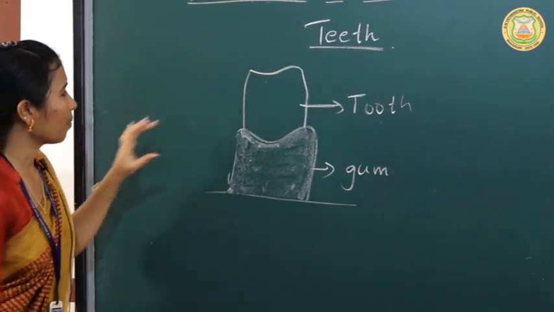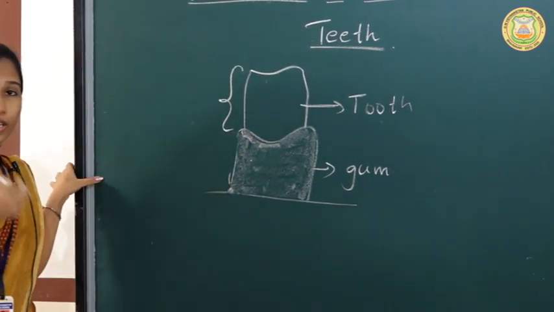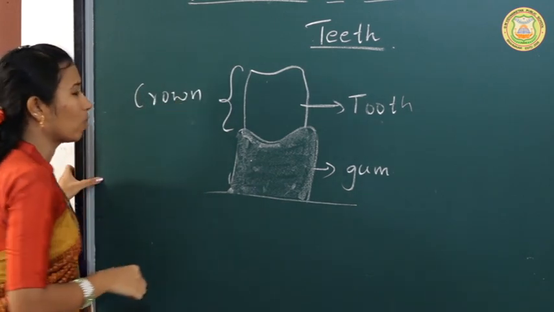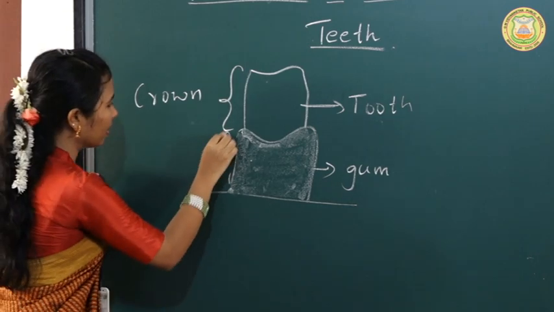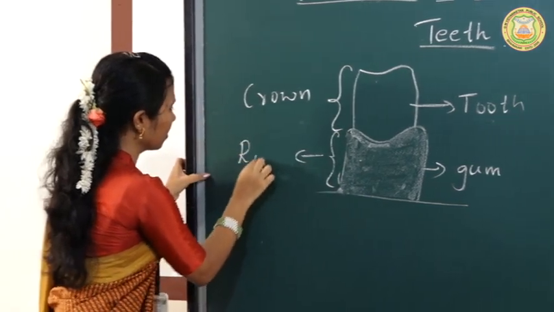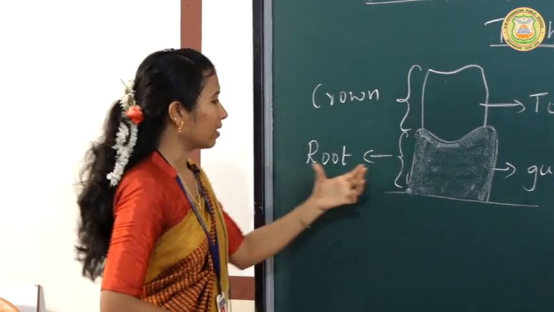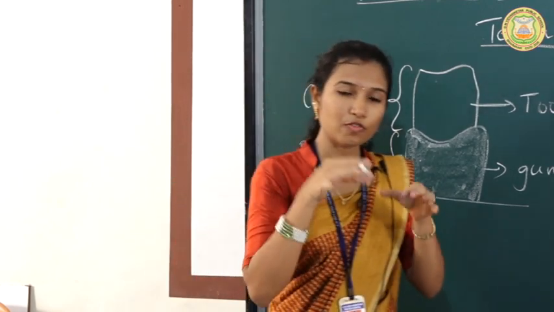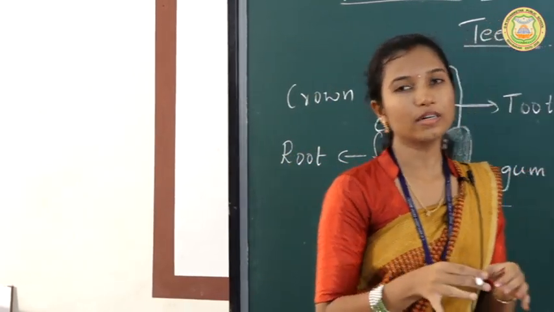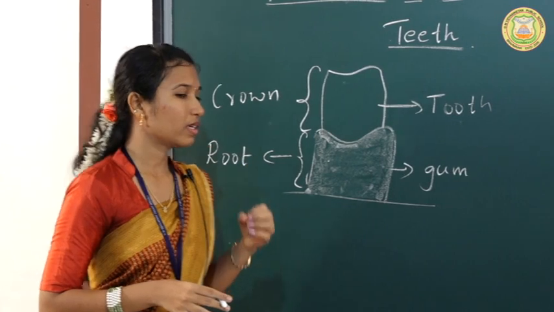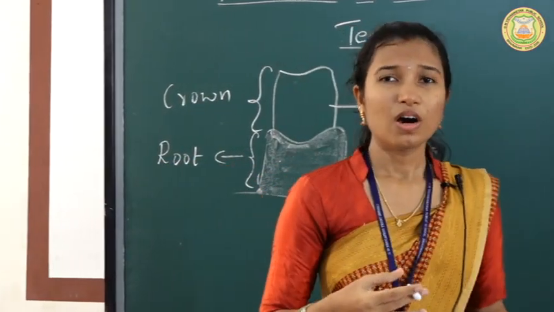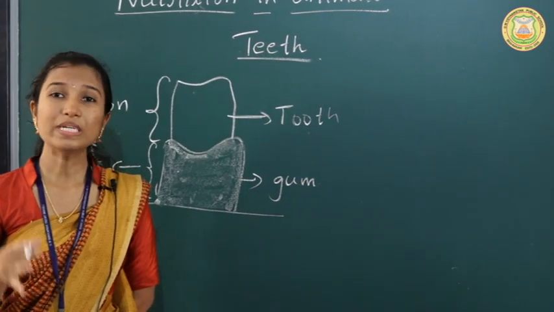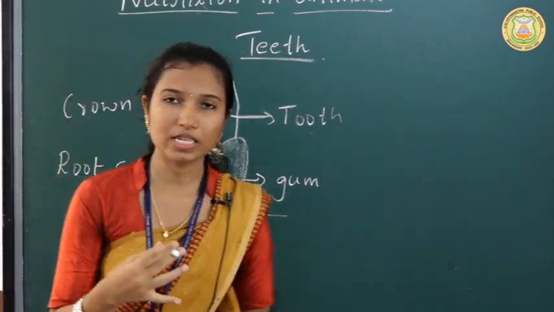The upper part that we can see in the mouth is called the crown, the white part, and the lower part is called the root, and that root is covered by the gums, and each tooth is fixed in a separate socket in the jaw. Now if you see your teeth in the mirror, are all the teeth of the same shape or same kind? No, right? There are different kinds of teeth you can see in our mouth.